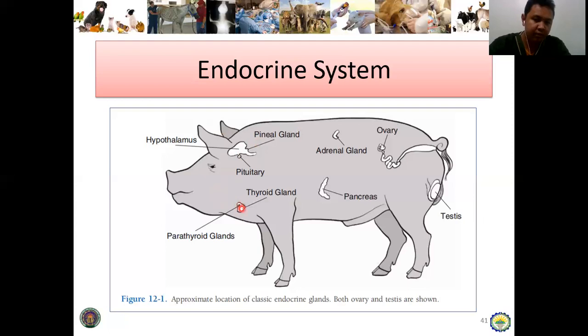So actually, the thyroid gland is attached sa trachea, and then the parathyroid gland is located in association sa thyroid gland. Bali sa thyroid gland, nang dako-dako siya nga part, duha ni siya ka lobe sa thyroid, and then ang gamay dira nga attach is the parathyroid glands. So there are specific functions sa kada glands diri.